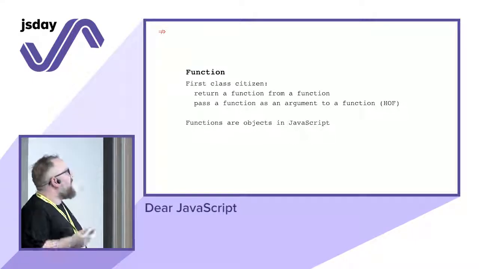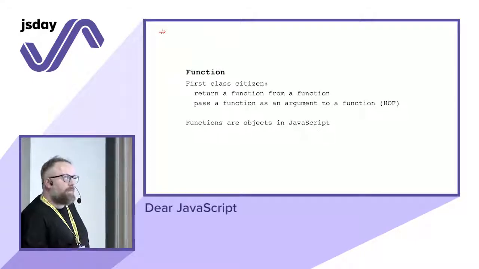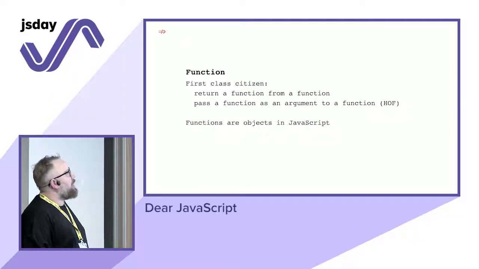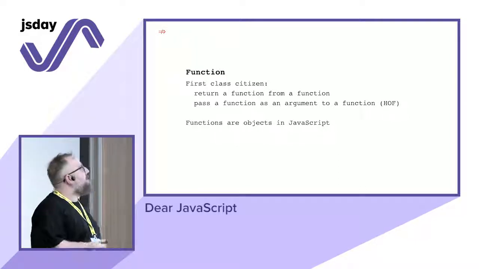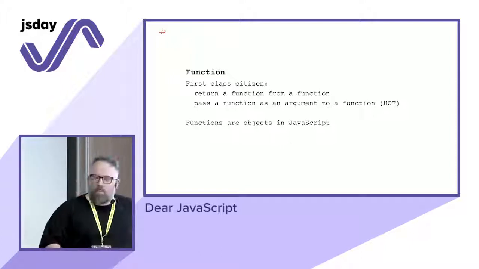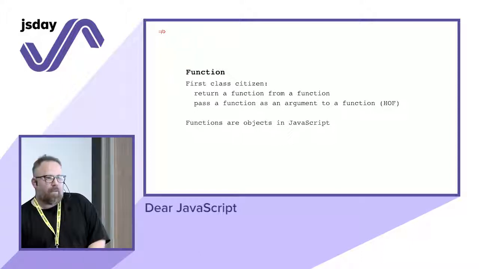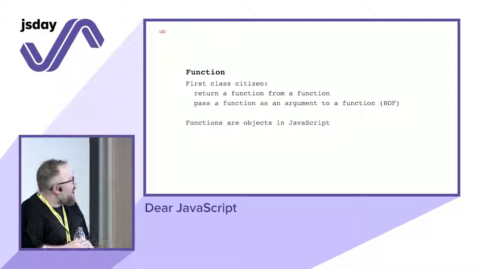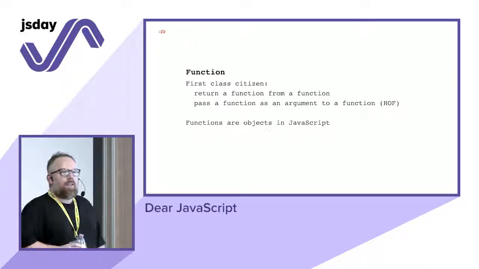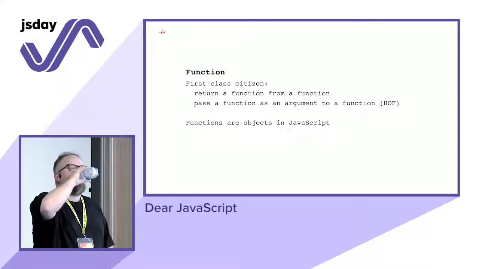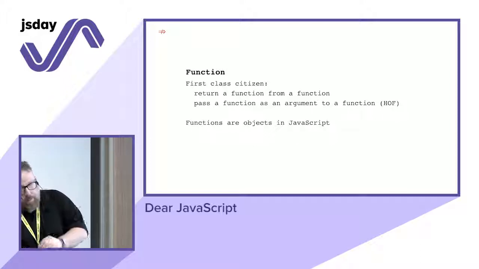So functions are first-class citizens. You can return a function from a function, pass a function as an argument to a function, higher-order functions, and functions are objects in JavaScript. All very super cool. But coming from PHP, for example, or other languages, you say, okay, nice, but why is that important? It is important. And we'll see why.